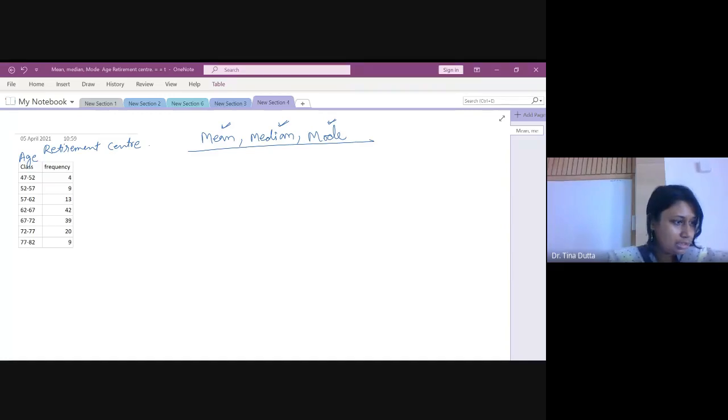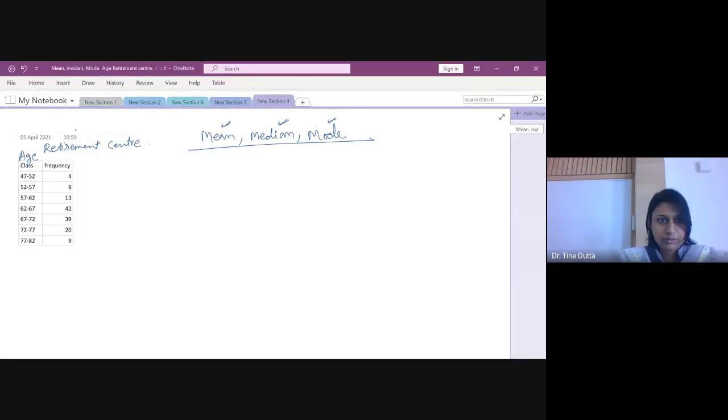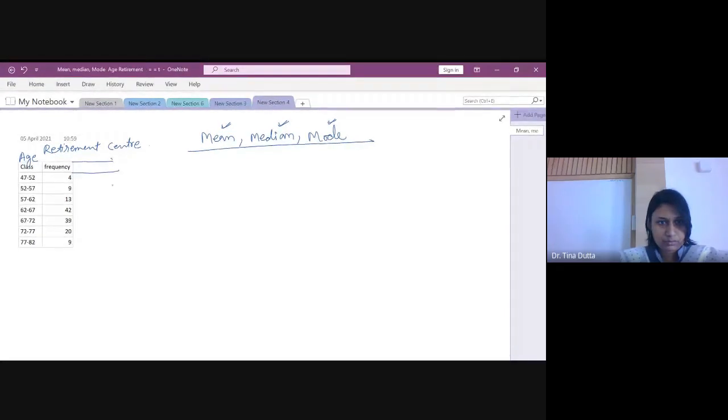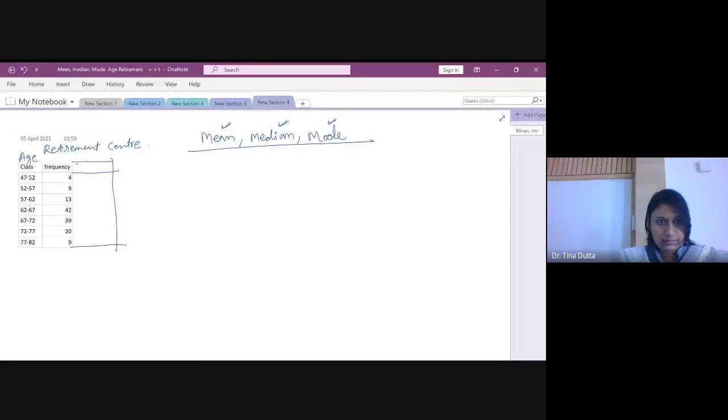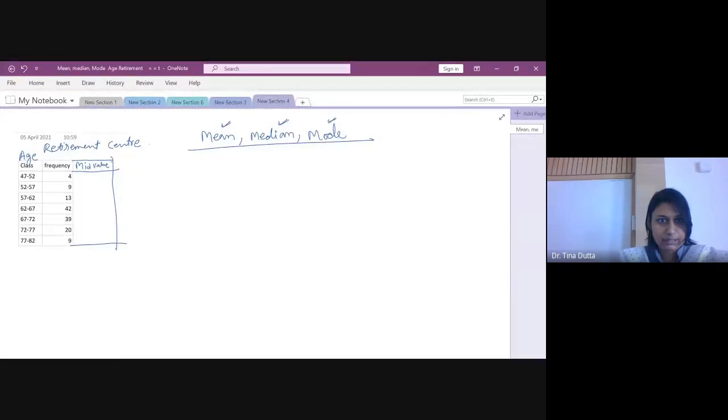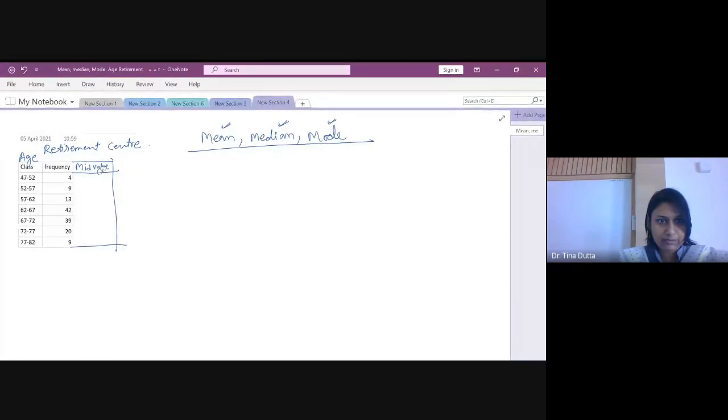Okay, so Tushar has written that middle value of the range. Yes. So you have to find the mid value of the class intervals. Right? So first of all, you need to prepare one more column here. For mean, that is the class mid value. Mid value. Right? And let us denote this by xi.